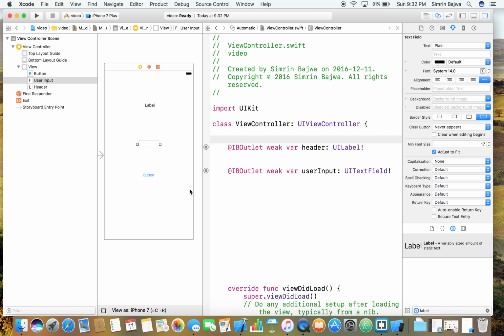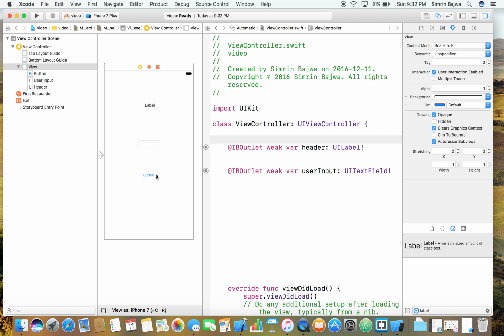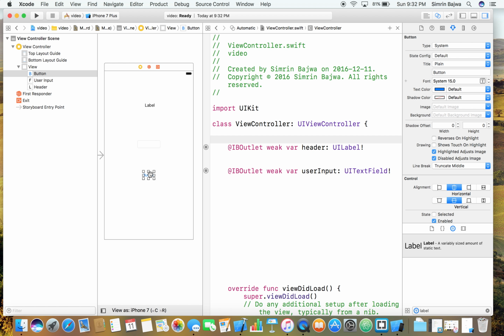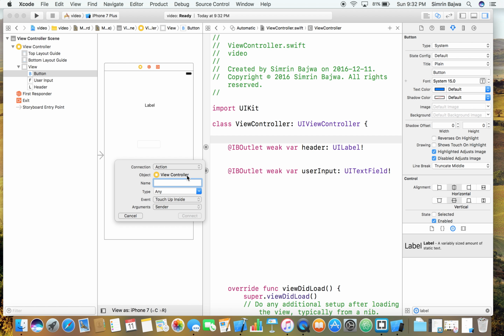So connect. That's the name of that. And now for the button. This one is a little bit different in the sense that it is not an outlet, so you have to make sure you change it. It's an action. Pushing a button is an action. So just keep that in mind when you're thinking about the outlets and the differences.